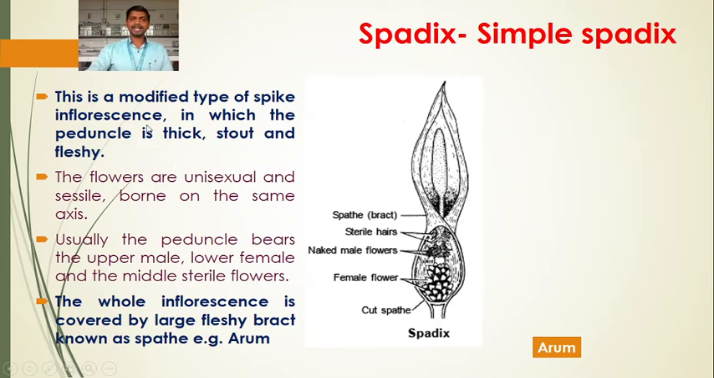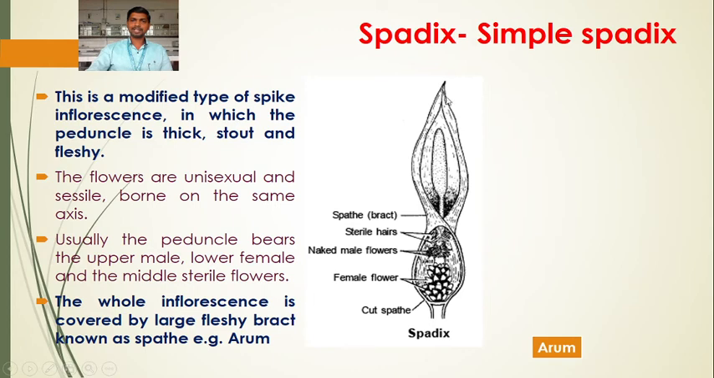The spadix is characterized by the modification of the spike inflorescence in which the peduncle is thick, stout and fleshy. The flowers are unisexual and sessile, borne on the same axis. Usually the peduncle bears the upper male, lower female and the middle sterile flowers. In this diagram we can see the flowers present at the lower side are the female flowers, these are the male flowers, and in between there are sterile flowers.